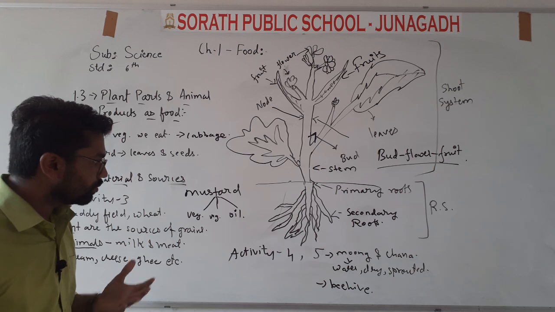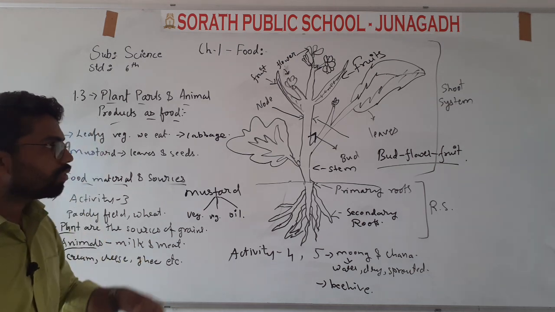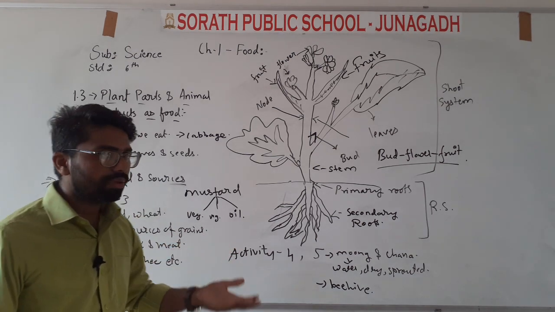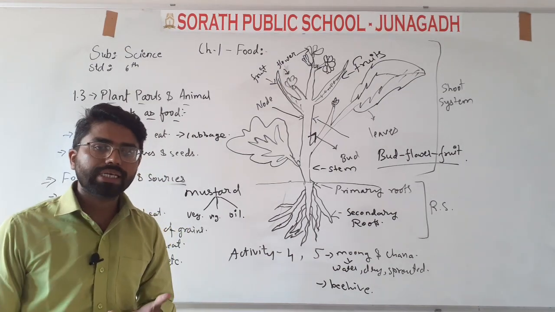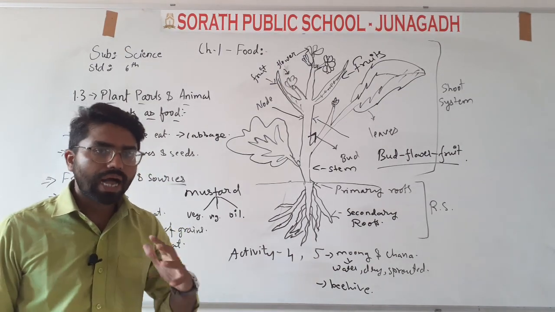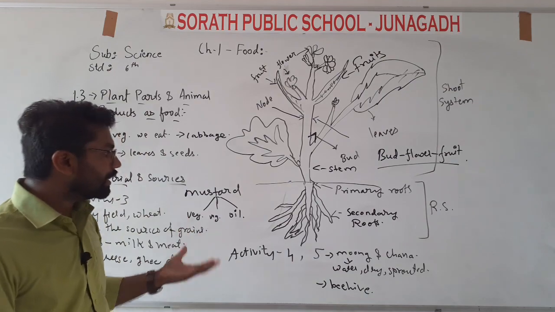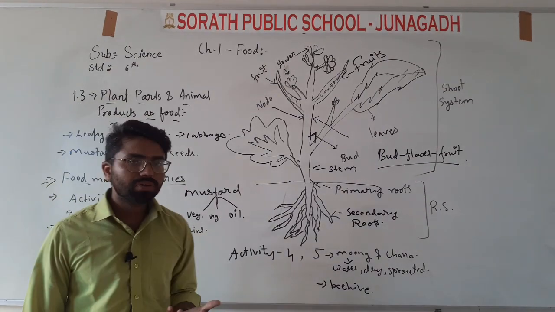Now in activity 4, you have to just name the plants and animals. You can go through the textbook and see what they have asked you. And in activity number 5 they have given one example of moong.